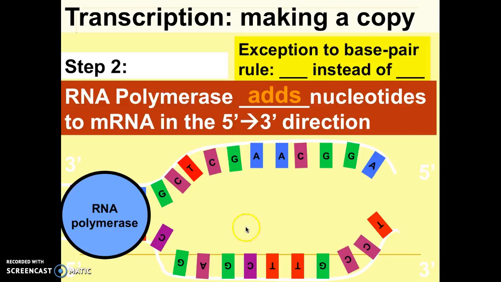Remember the rules. So in DNA, we would have just paired these up. We would have gone C's to G's, G's to C's, A's to T's, G's to C's. However, remember this exception to the base pair rule. Remember when we talked about the difference between DNA and RNA? In RNA, we use the letter U instead of the letter T. So as we pair these up, we need to make sure that we're not including any T's when we are creating mRNA.